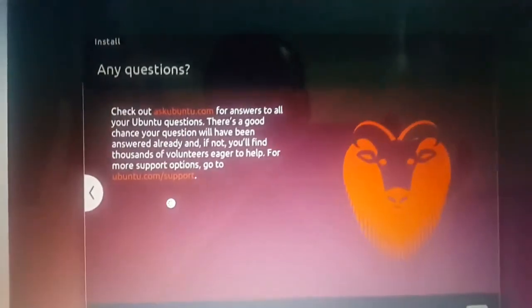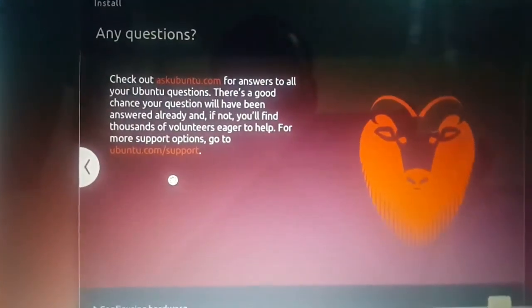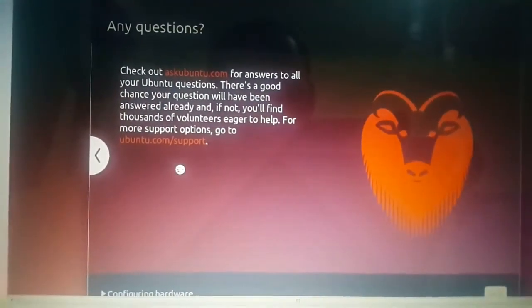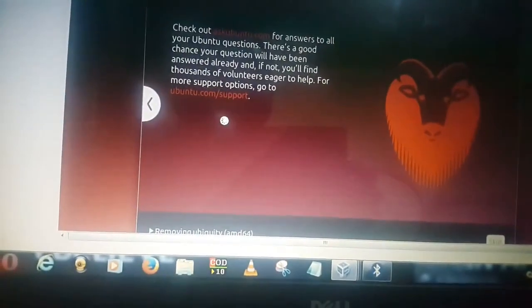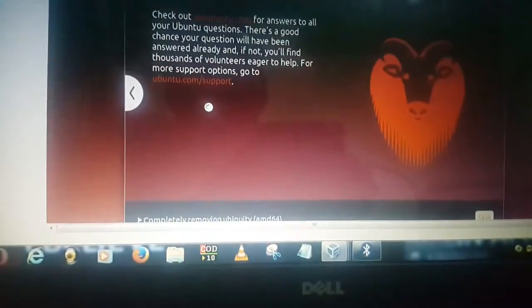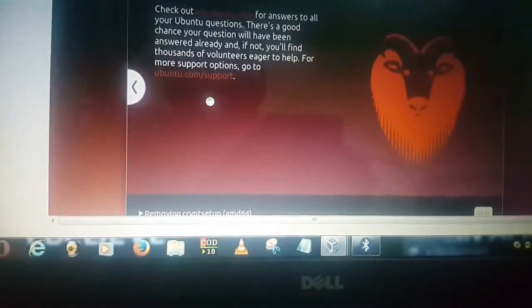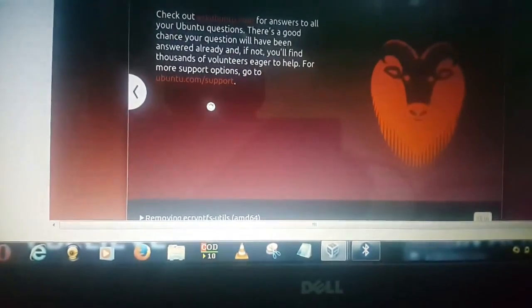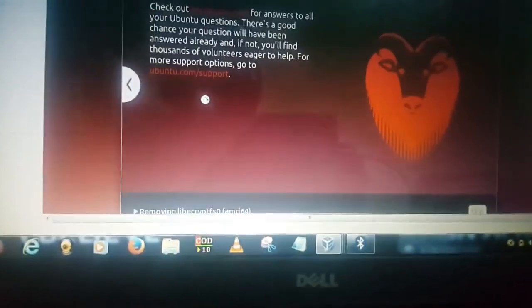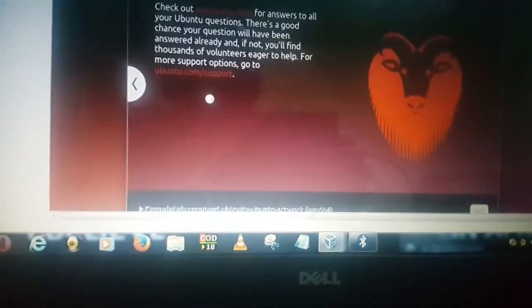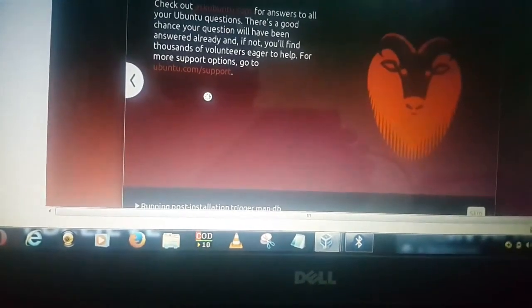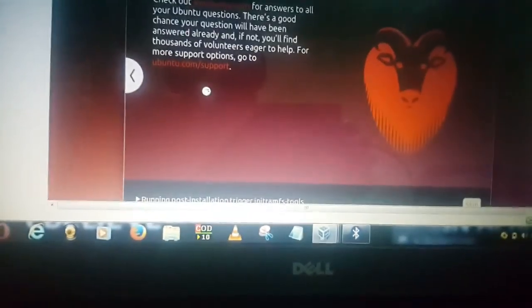Is it asking you any questions? No questions. You can see what's happening down there. Completely removing whatever it is. I'm not sure what it's removing. Could be something that is not necessary.